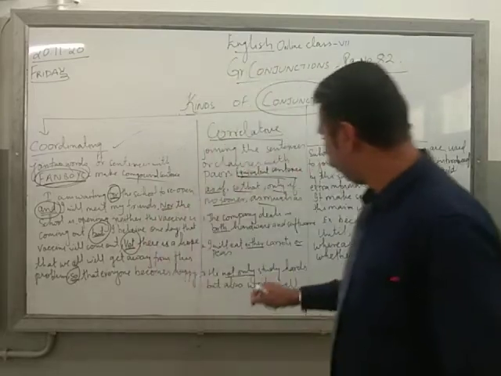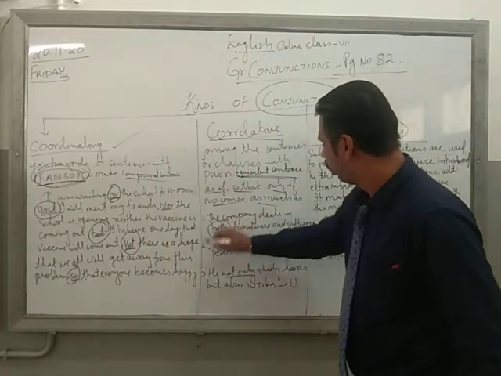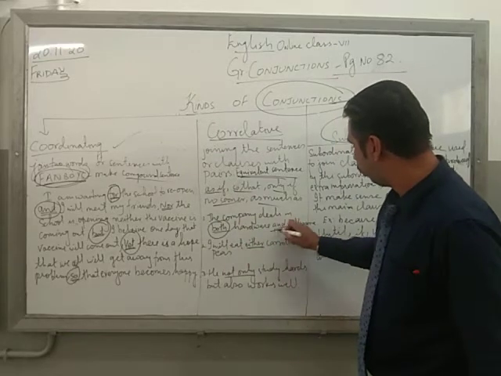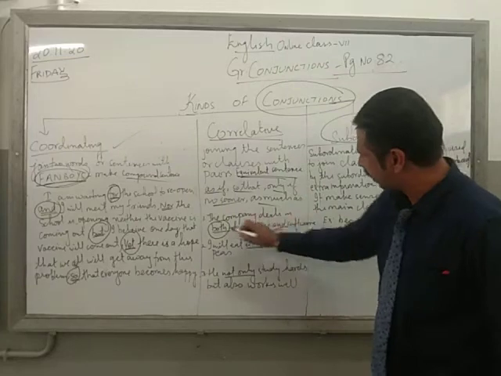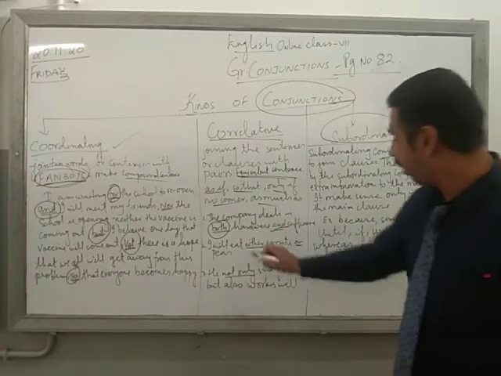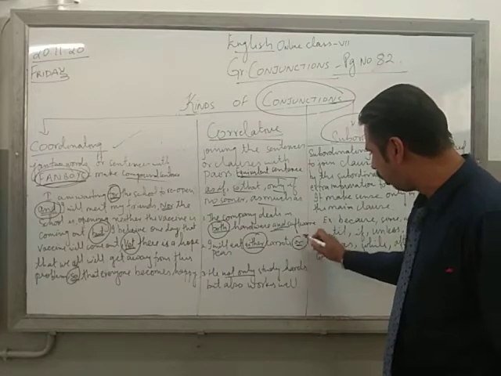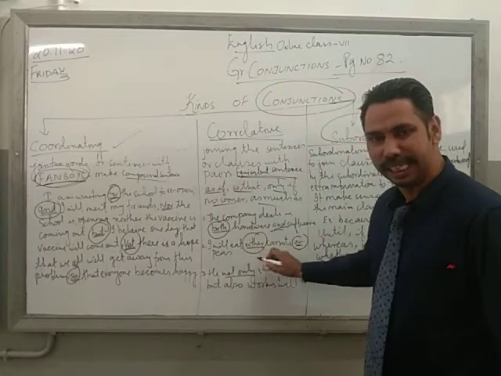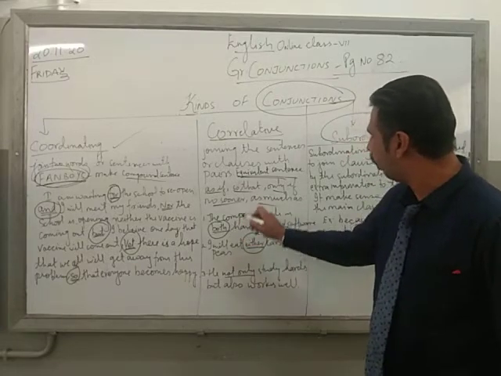So let's have an example here. The company deals in both hardware and software. So these are my pairs, having the equivalent sentence. I will eat either carrots or peas. Equivalent sentence. So here are the correlative conjunctions.